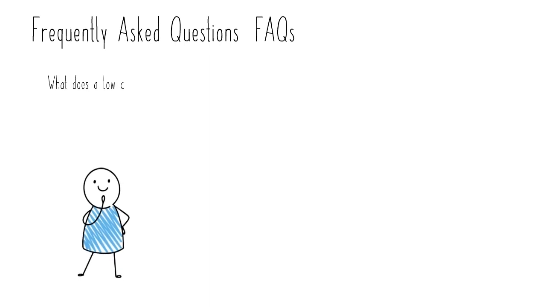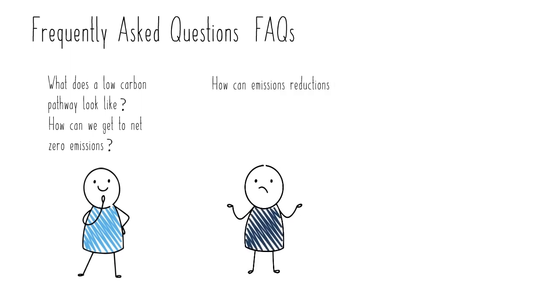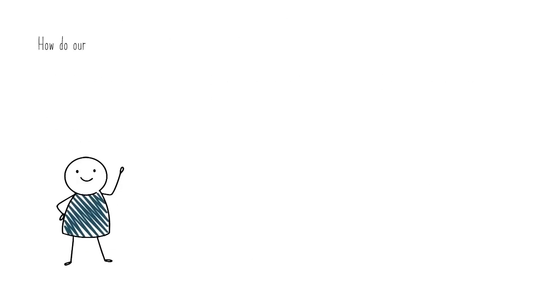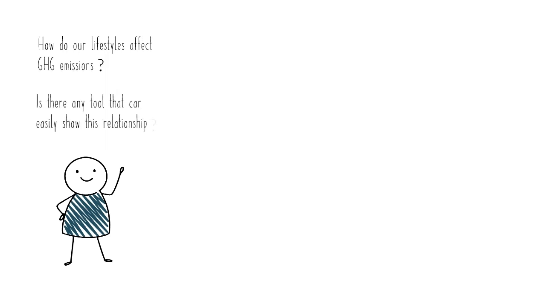What does a low-carbon pathway look like? How can we get to net zero emissions? How can emissions reductions from the implementation of policy be estimated? How do mitigation measures affect air quality and alter land use? How do our lifestyles affect greenhouse gas emissions? Is there any tool that can easily show this relationship?